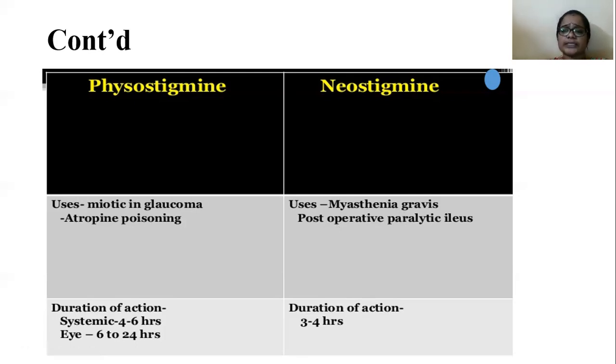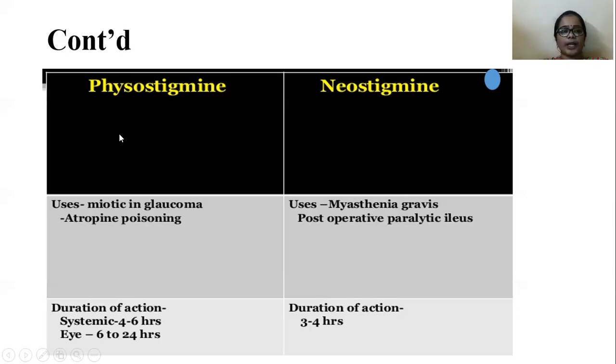So there is a decrease in the passage of food contents in the intestinal region, means the food may accumulate there. So that kind of situation is treated by our drug, neostigmine. Okay, so that kind of paralytic ileus is very common after surgeries.